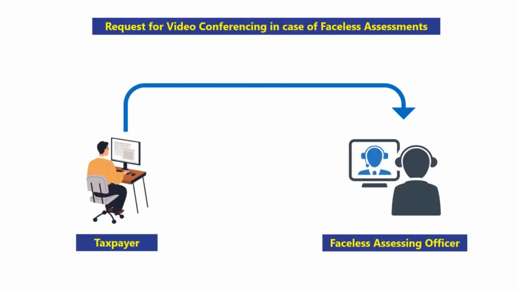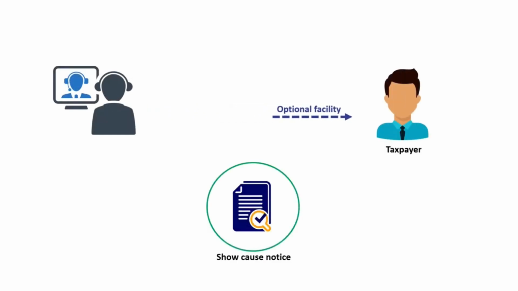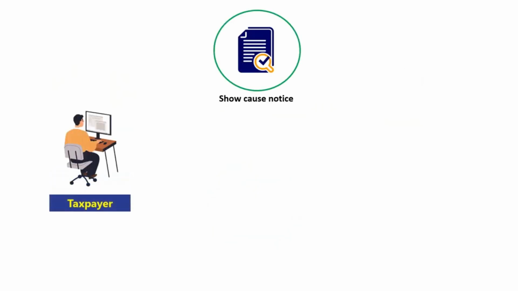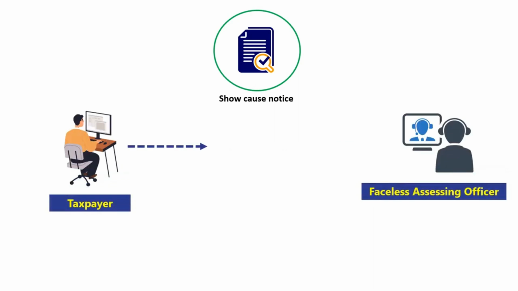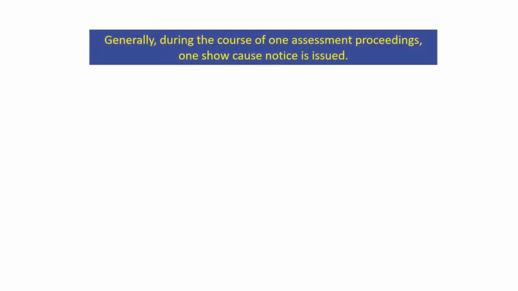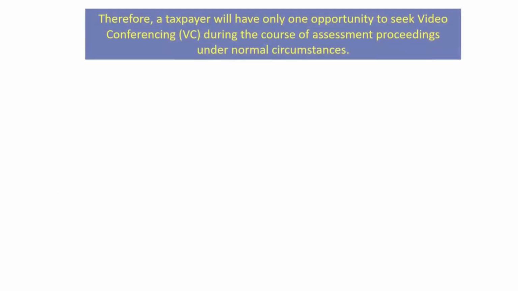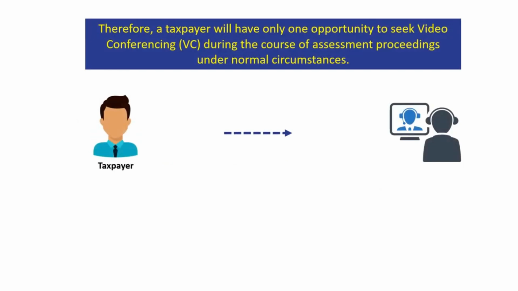Let us now see how do we submit a request for video conferencing in case of faceless assessments. Video conferencing is an optional facility which is provided to taxpayers in cases where show cause notice is issued. Once a show cause notice is issued, the taxpayer may request for video conferencing within compliance period through the Seek Video Conferencing button under e-Proceedings tab on the e-filing portal. Generally, during the course of one assessment proceedings, one show cause notice is issued, and therefore the taxpayer gets just one opportunity to seek video conferencing during the course of assessment proceedings.